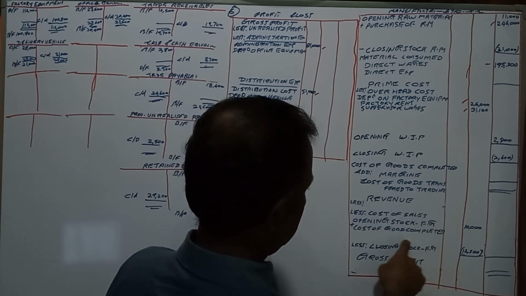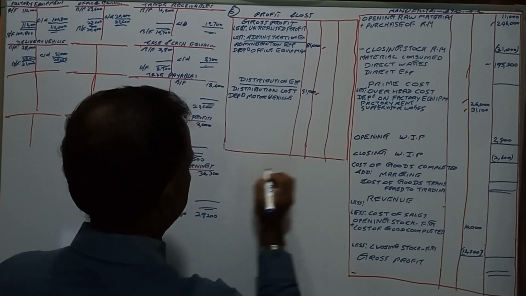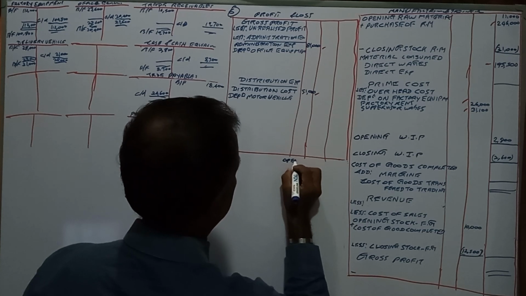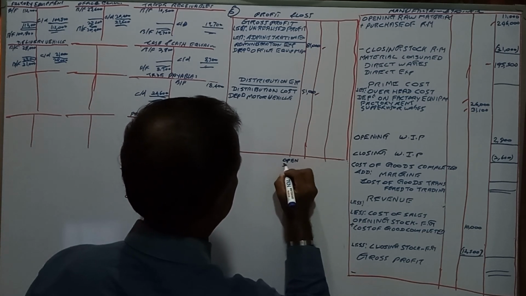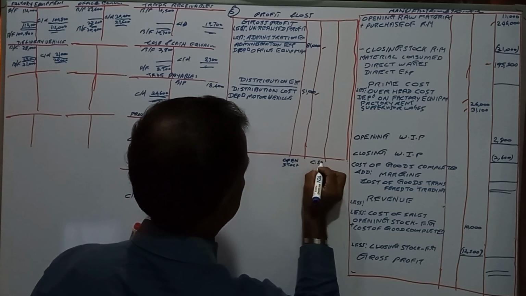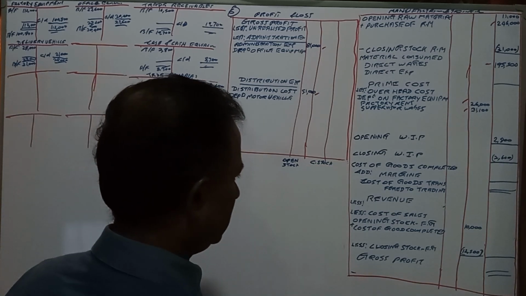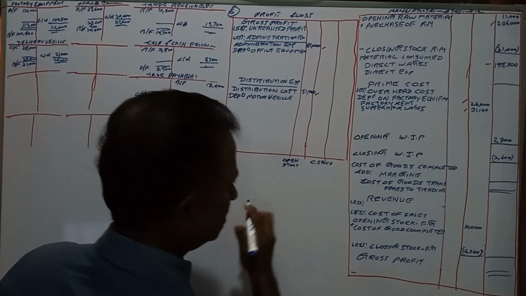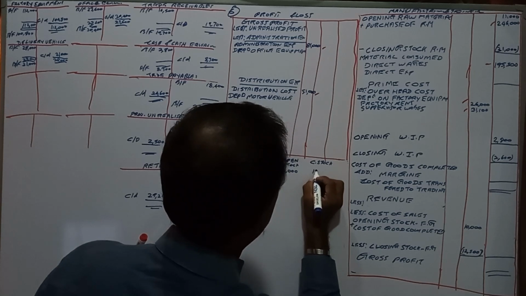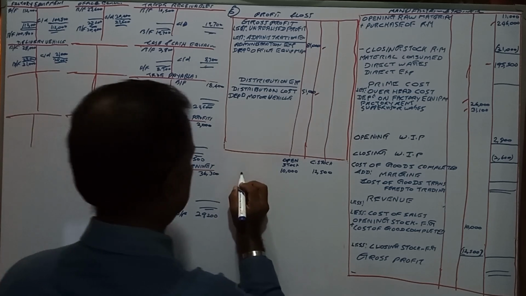Provision for unrealized profit is based on the opening stock and closing stock. Here the amounts are 10,000 and 12,500.